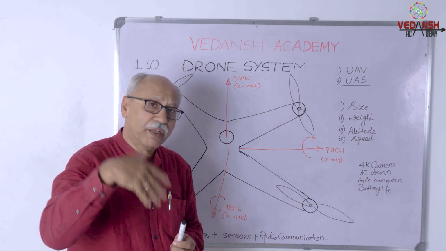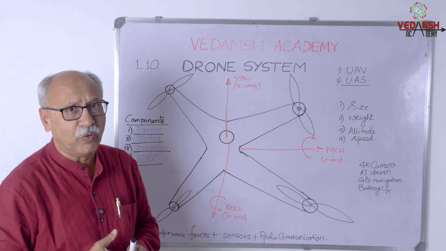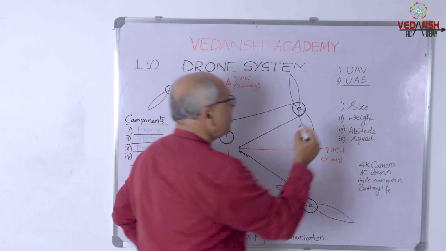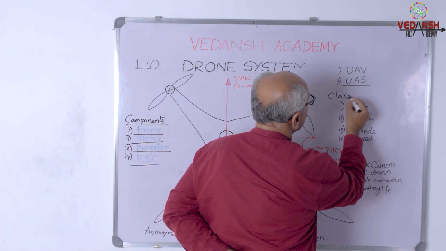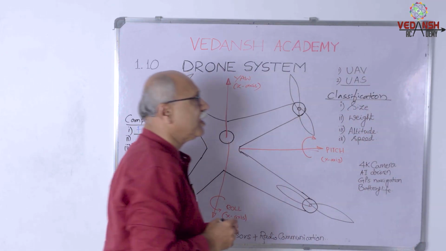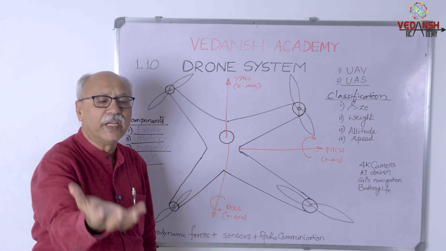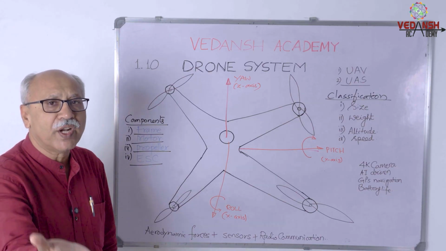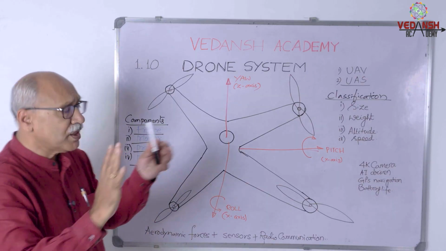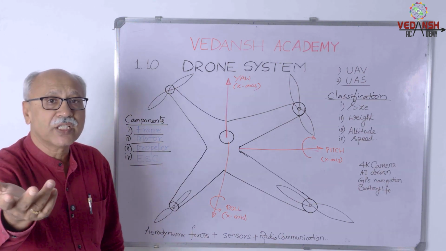Drones are used everywhere, but not the same size, not the same type of a drone. So on what basis these drones are classified? Let's look at the next item, that is classification of drone. First classification is based on the size, right from a miniature, the smallest drone in terms of grams, even 250 gram, 500 gram or 1 kg, 2 kg, 20 kg, larger size. So based on the size also the drones are classified as smaller, larger, largest, like that.